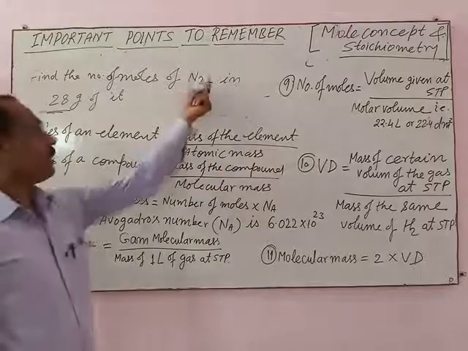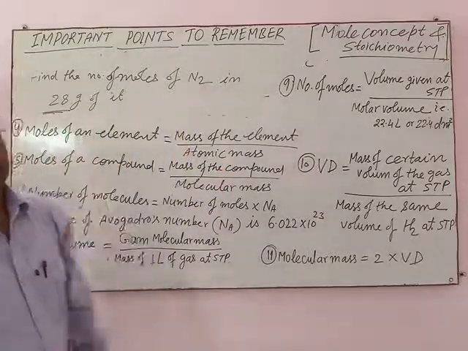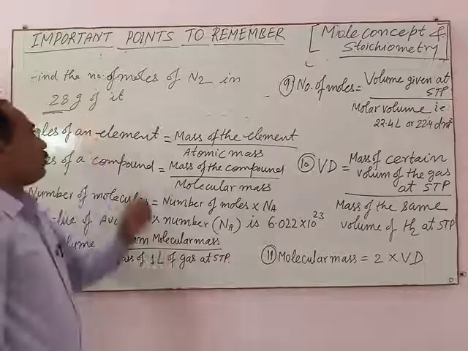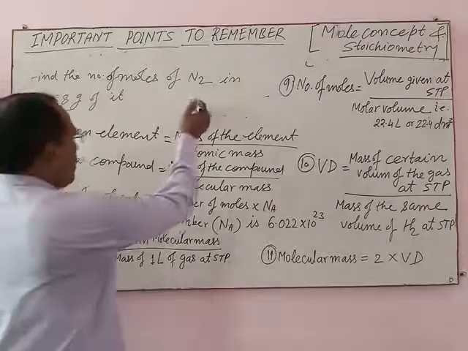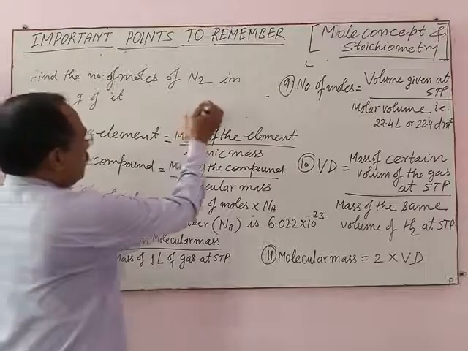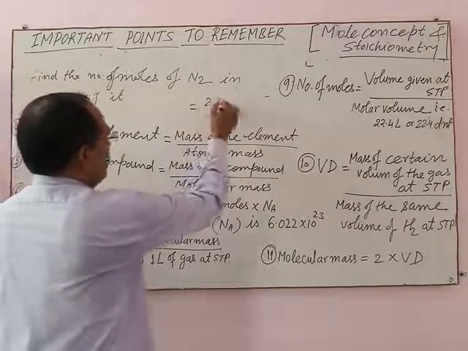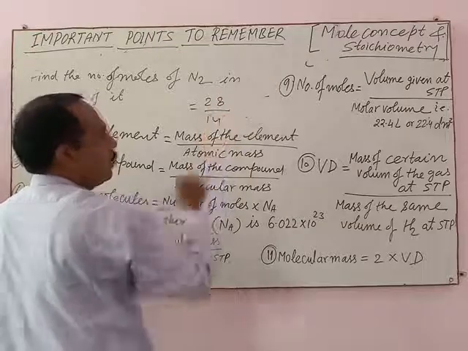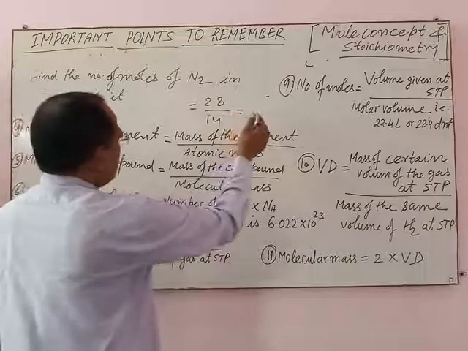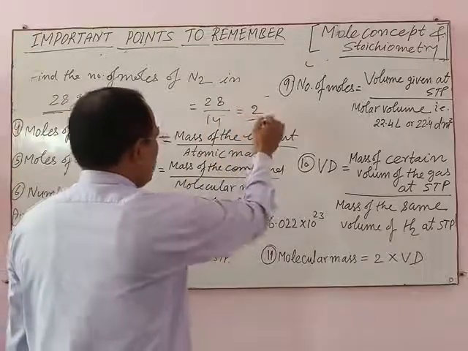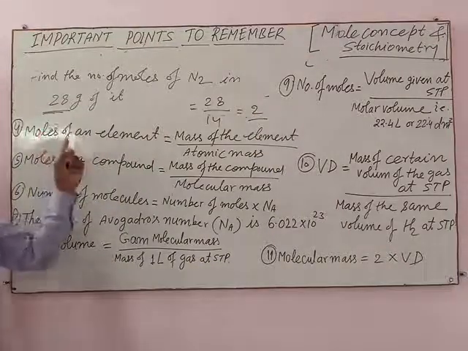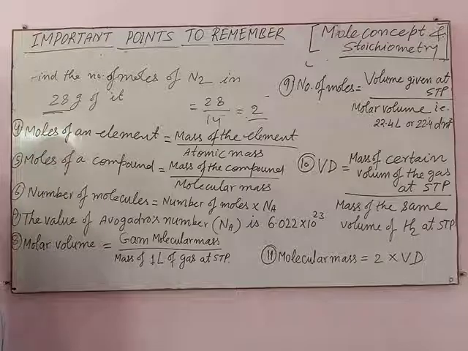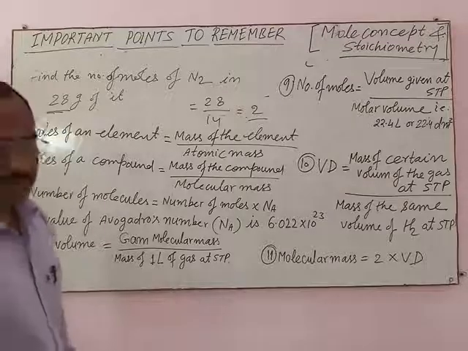What is the atomic mass of nitrogen? 14. What is the mass of nitrogen? 28. So the number of moles of nitrogen equals 28 divided by 14. This is equal to 2 moles. It means 2 moles of nitrogen are present in 28 grams of it.